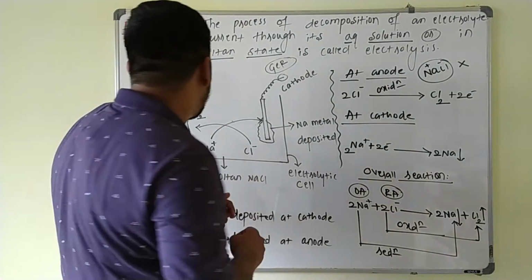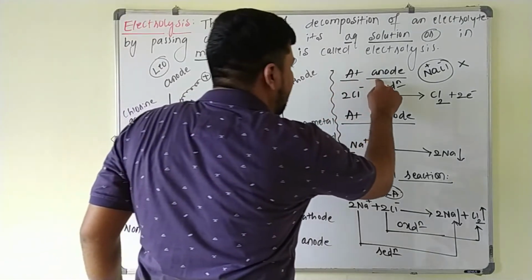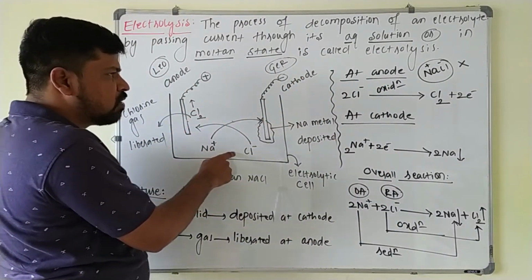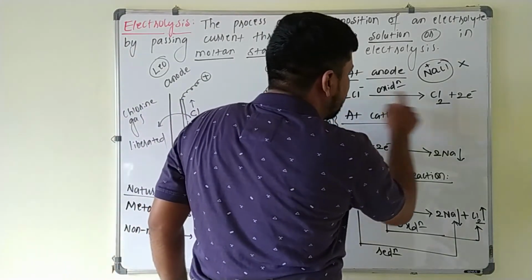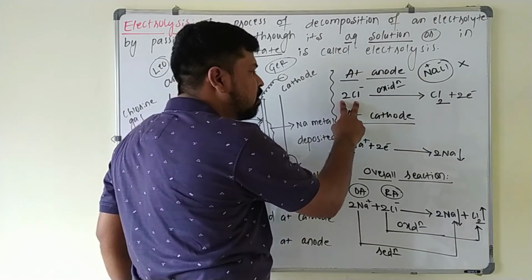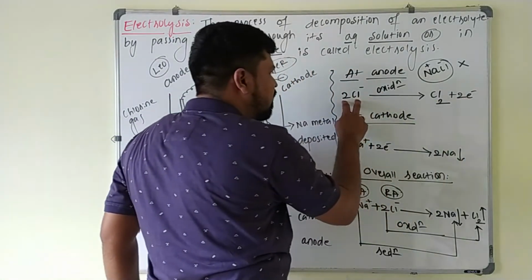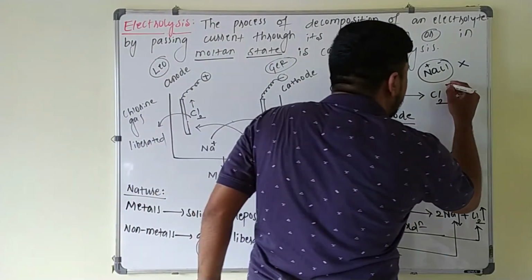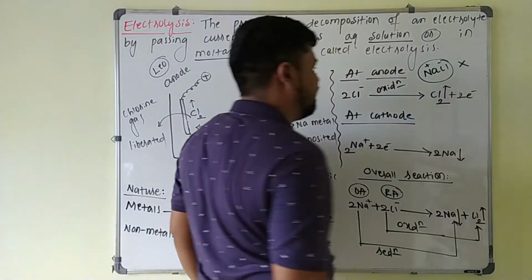So what will be the reaction here? At the anode, oxidation takes place: the chloride ion undergoes oxidation. So Cl minus ion will be losing electron. 1 Cl minus ion loses 1 electron, 2 Cl minus ions lose 2 electrons. 2 Cl minus, upon oxidation, can be written as chlorine gas. Here chlorine gas is liberated.